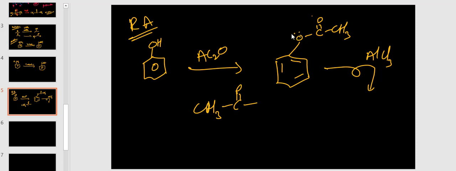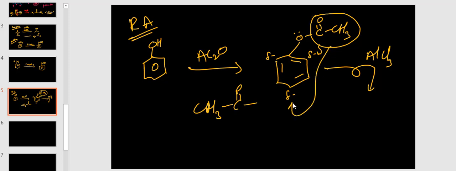So due to resonance, generally this is electron donating group. Due to this electron donating group, ortho position negative and para position negative. Okay, now this total group is shifting to ortho position or para position.